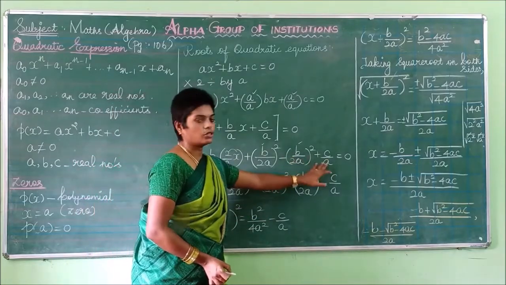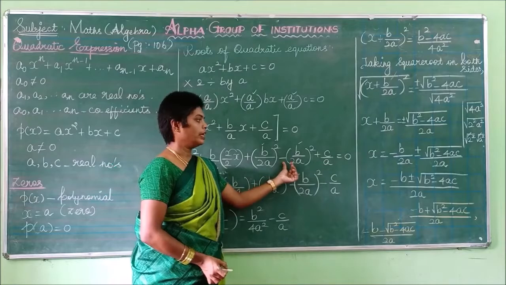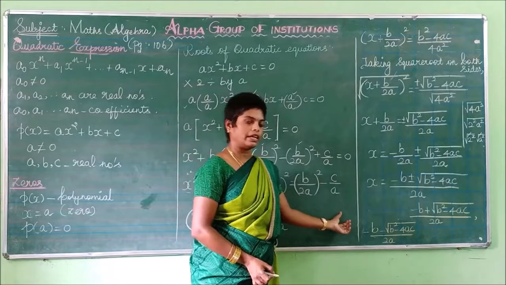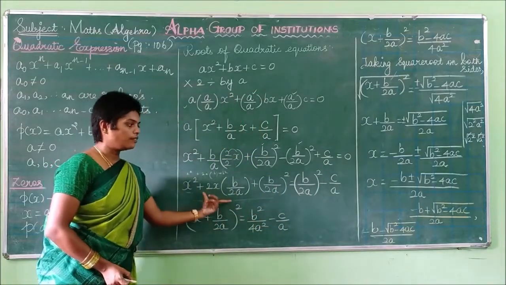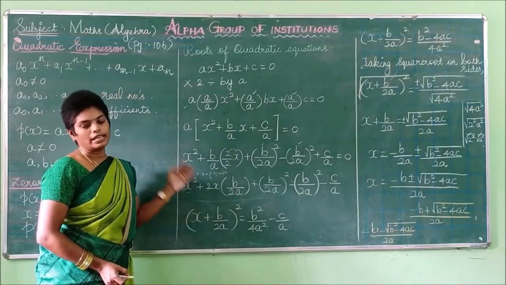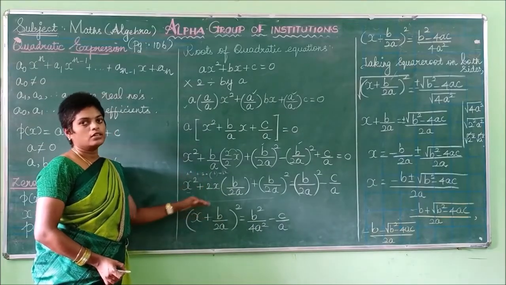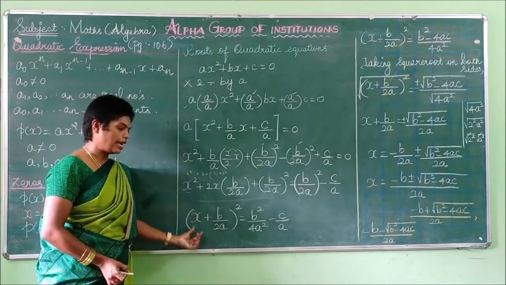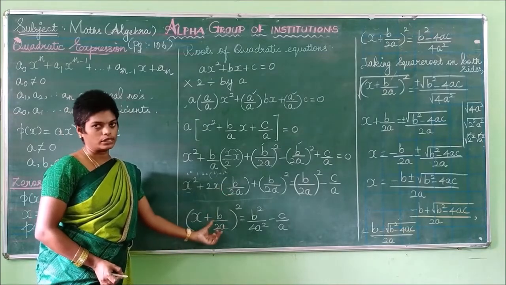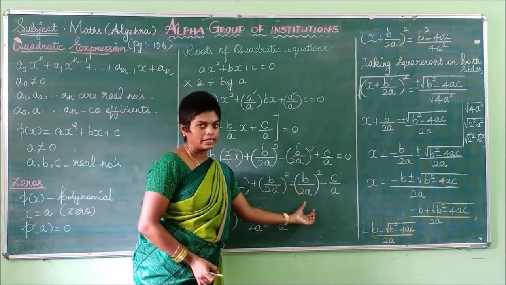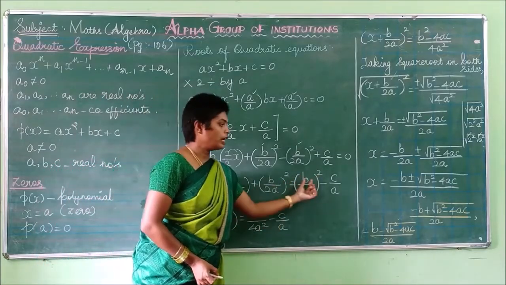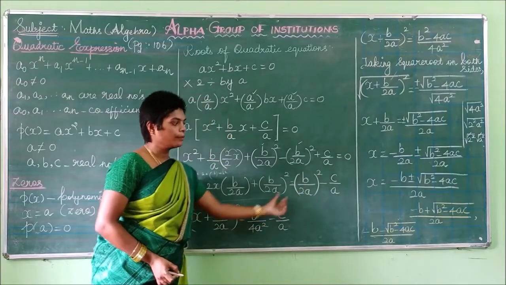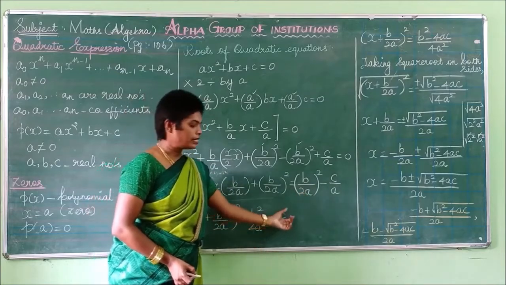Then you can take these two terms to the right hand side. If the negative sign goes to that side, it will be positive. This positive value goes that side, it will be negative. Then listen here. Instead of these three terms, this is in the form of a squared plus 2ab plus b squared, so that can be written as (a plus b) whole square. What is a here? a is x plus b is b by 2a, the whole square, which is equal to, what is our right hand side? Our right hand side is, you have to consider that square to the inner side. So b squared divided by 2 squared is 4, a squared, minus c by a.